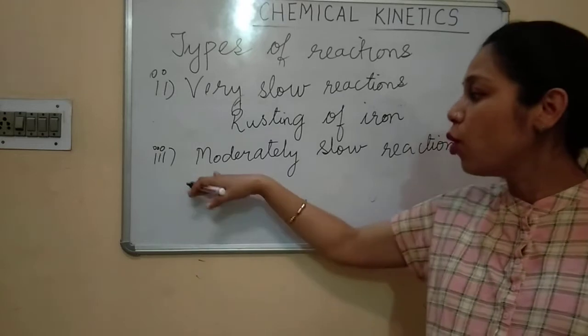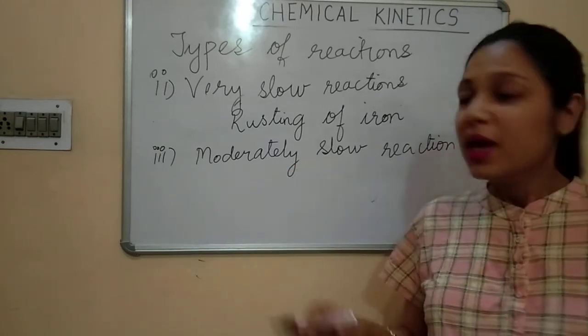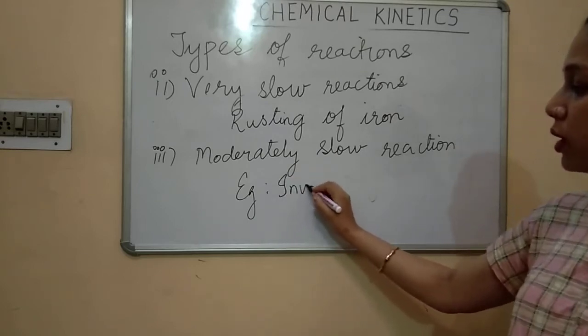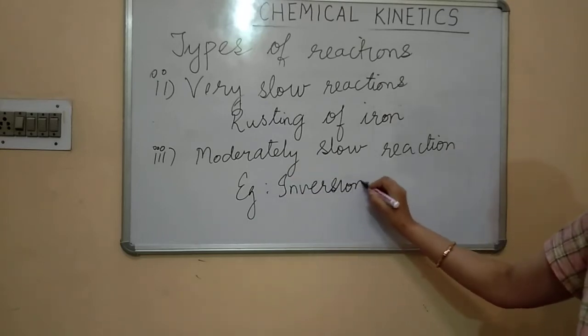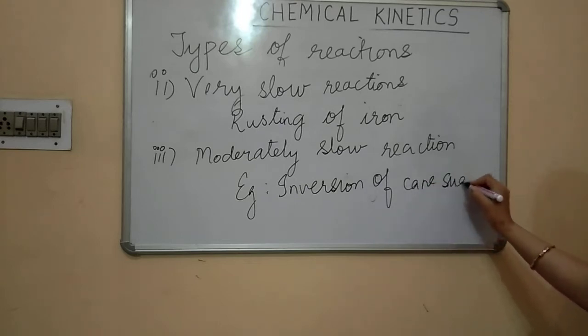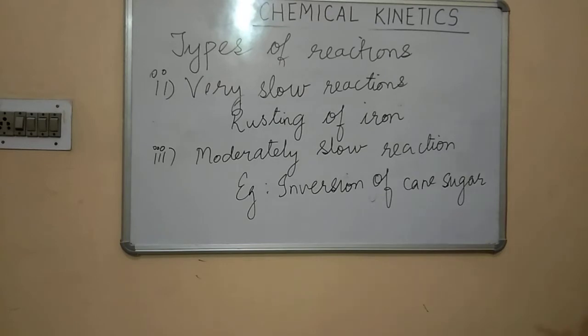These reactions are moderately slow reactions. Example is, children, inversion of cane sugar. So this is an example of moderately slow reaction, that is inversion of cane sugar.